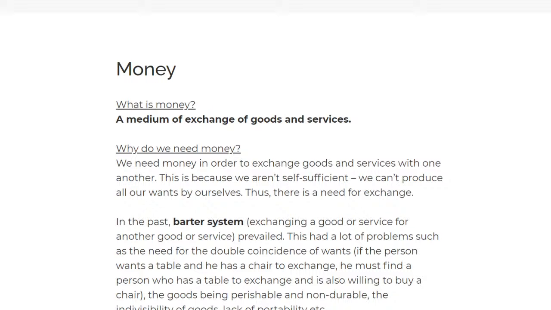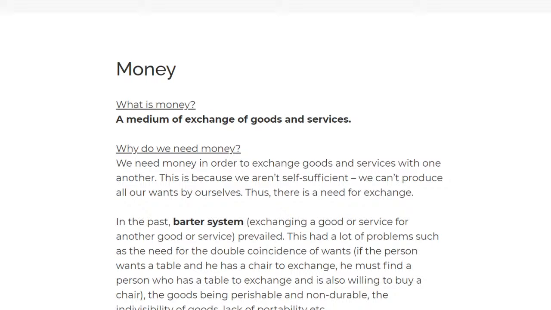So let's just begin, and let's talk about money. Okay, so what is money? Basically, money is a medium of exchange of goods and services. Remember when I talked about the economy, I said it's basically the exchange of goods and services between the producers and the consumers. For the producers, they're exchanging their goods, and for the consumers, we're exchanging money.